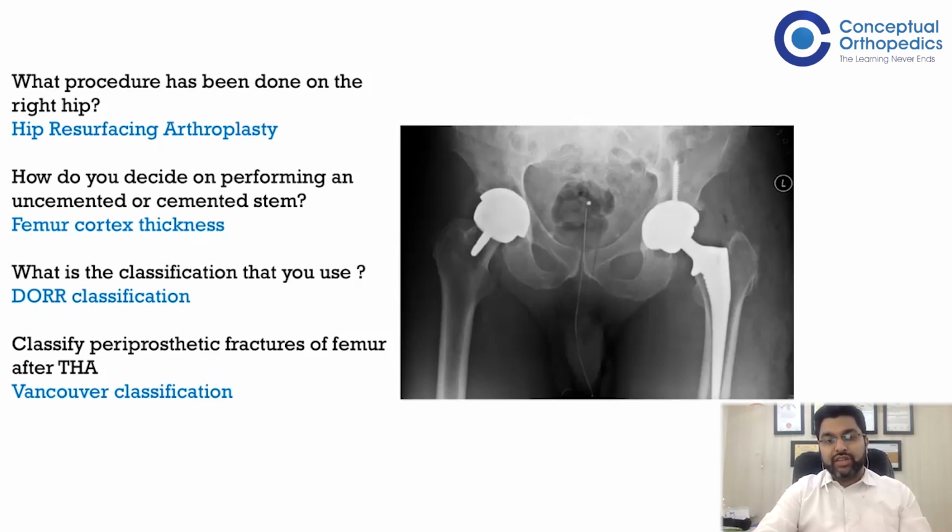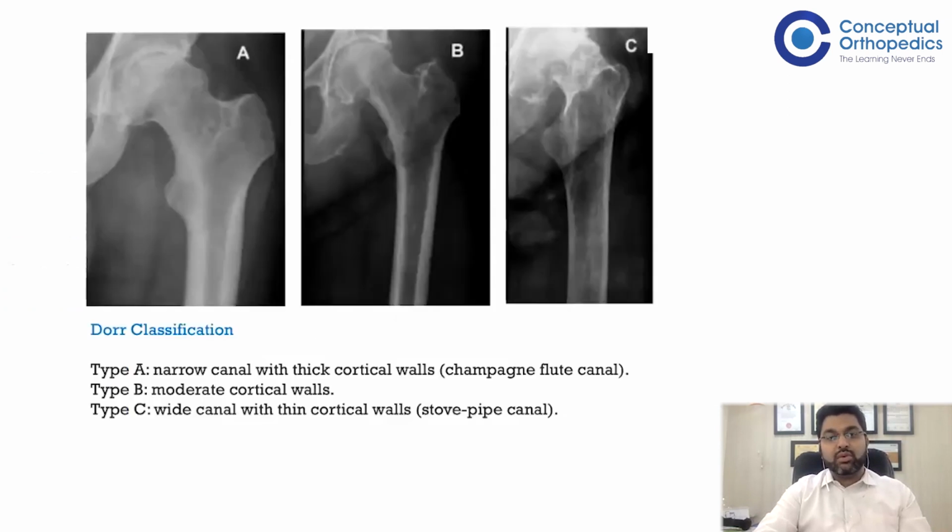For periprosthetic fracture, we classify them using Vancouver classification. This is what DOR classification is. We classify the femoral stems into three parts, A, B, and C, depending on the femoral cortex thickness. Type A has a narrow canal, and very thick cortical walls. So this resembles a champagne flute canal. If you can see this, this resembles a champagne flute kind of picture. So this is a DOR type A.